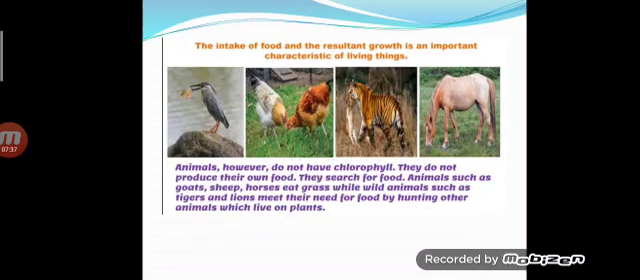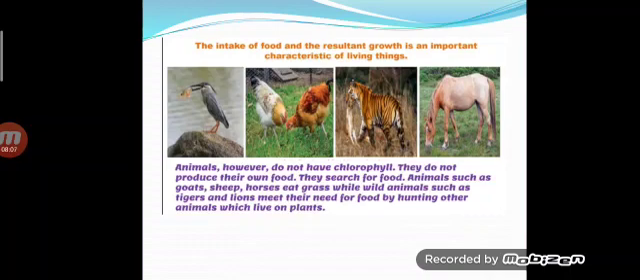Now, let us understand how animals take their food for growth. So, this is also a characteristic of living things. Now, we know that plants produce their own food because of chlorophyll, but animals do not have chlorophyll, so they cannot produce their own food. They have to go in search of their food.